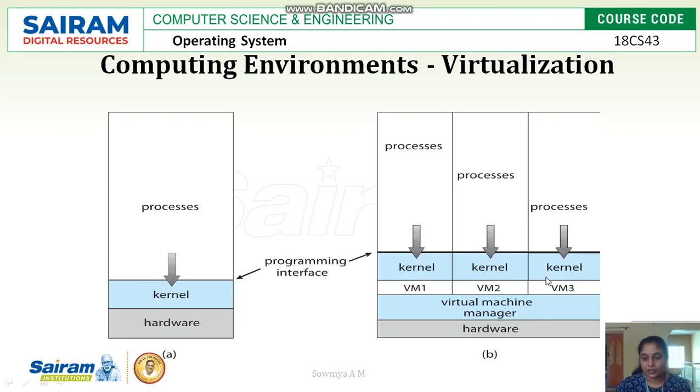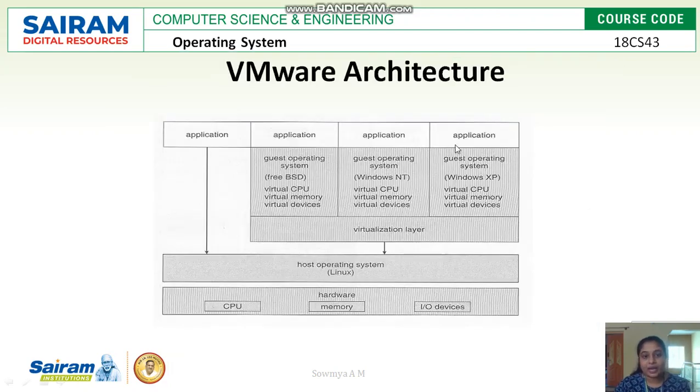Mac, and so on. Next we have virtual machine or VMware, where there will be one CPU, memory, and hardware which is installed with one operating system called the host operating system, or we can call it the native operating system. This native operating system is installed with a virtualization layer of software called VMware.